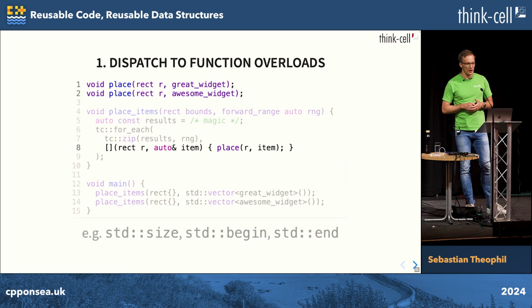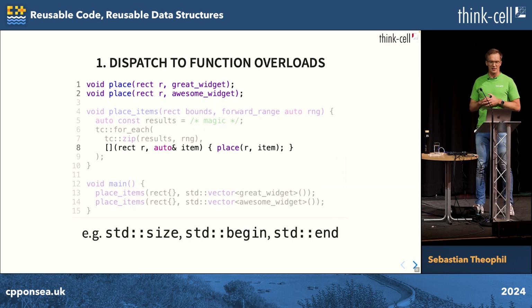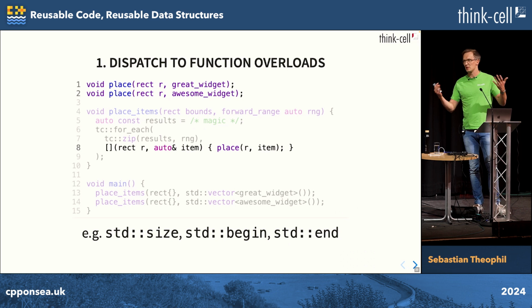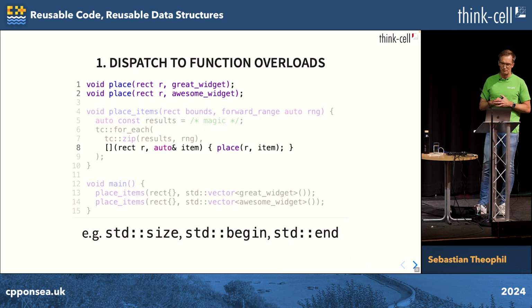And this is, of course, something we do all the time in the STL. So there are std size, std begin, and std end overloads, for example, precisely because we wanted to customize them for built-in C-style arrays.